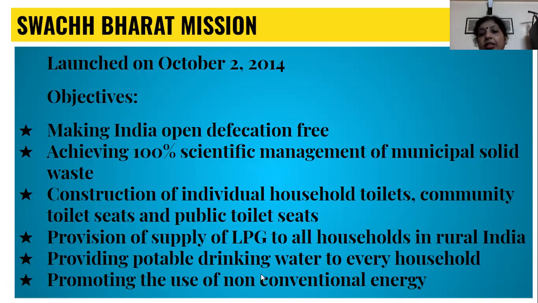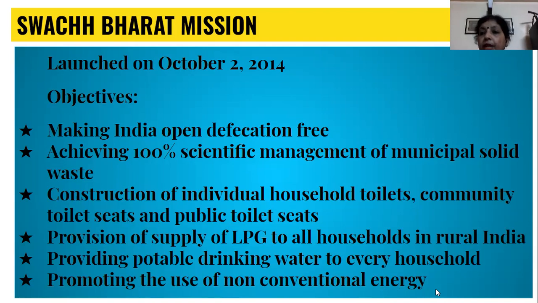Providing potable drinking water to every household is very important. It has an indirect impact on people's health. If people are drinking safe drinking water, they would be free from waterborne and infectious diseases like diarrhea, typhoid, etc. And the government is trying to promote the use of non-conventional energy.